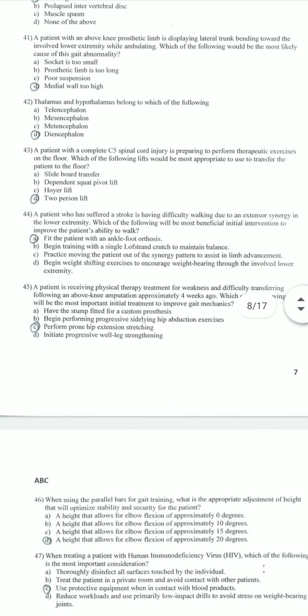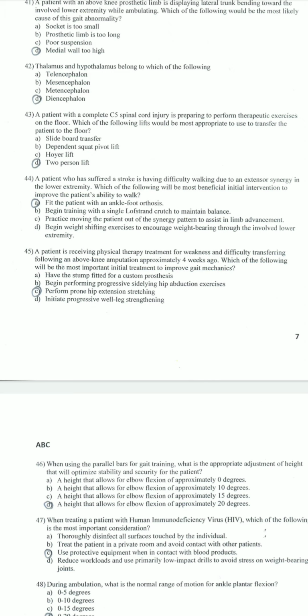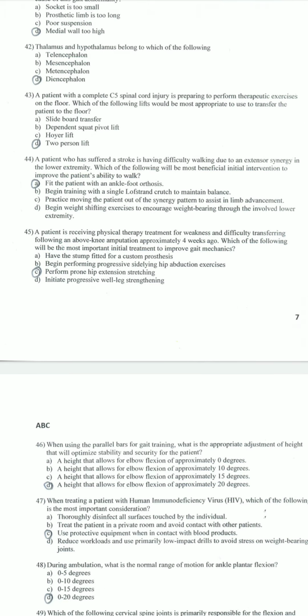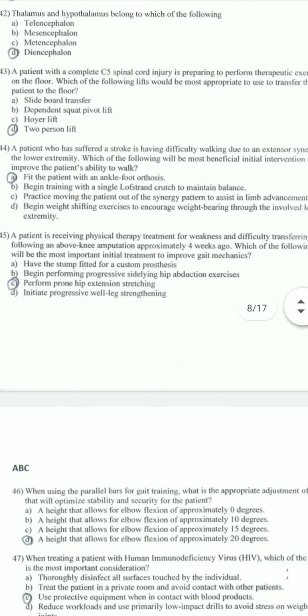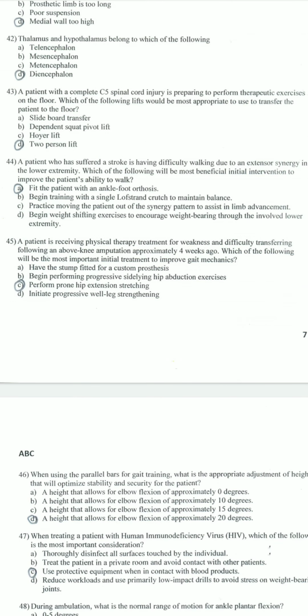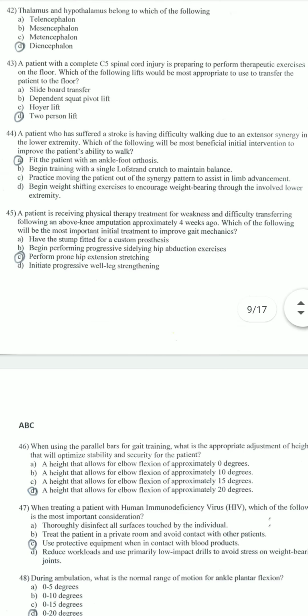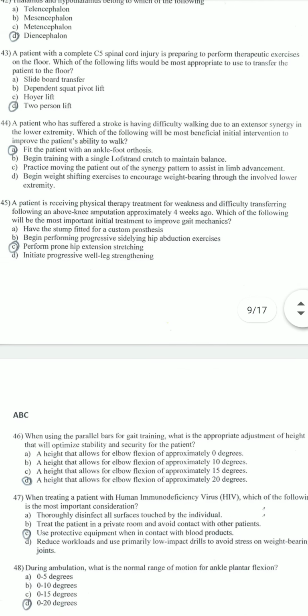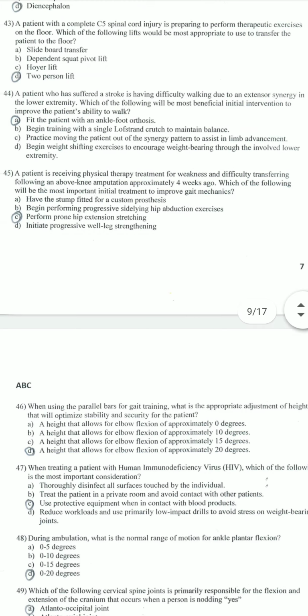Diencephalon. A patient with a complete C5 spinal cord injury is preparing to perform therapeutic exercises on the floor. Which of the following lifts would be most appropriate to transfer the patient to the floor? Two-person lift. A patient who has suffered a stroke is having difficulty walking due to an extensive synergy in the lower extremity. Which of the following will be most beneficial as initial intervention to improve the patient's ability to walk? Fit the patient with an ankle foot orthosis.